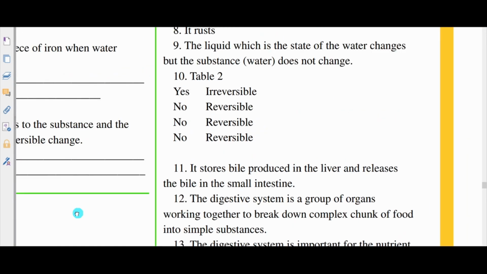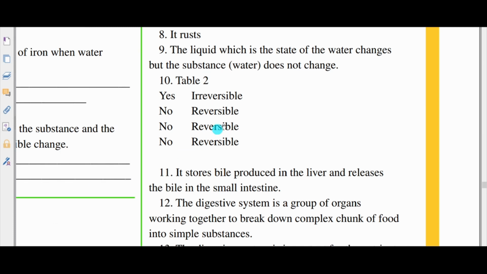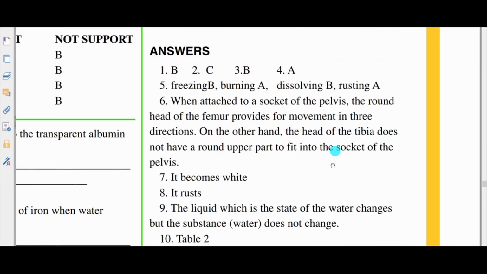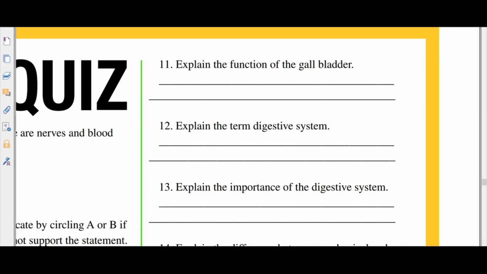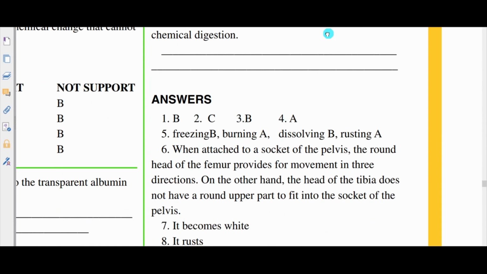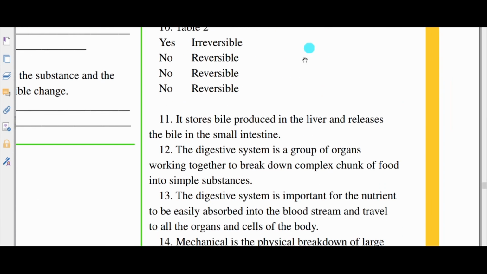All right. Number 11 should be about the gall bladder. All right, let's see what they say. It stores bile produced in the liver and releases the bile in the small intestine. And I would go further to say that it helps to emulsify or break fat into smaller parts so that it will be ready to be digested.